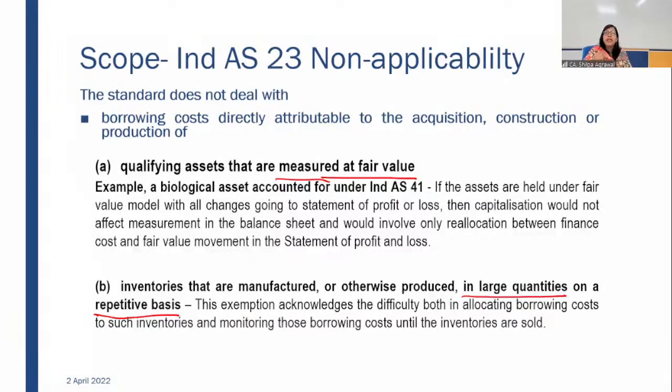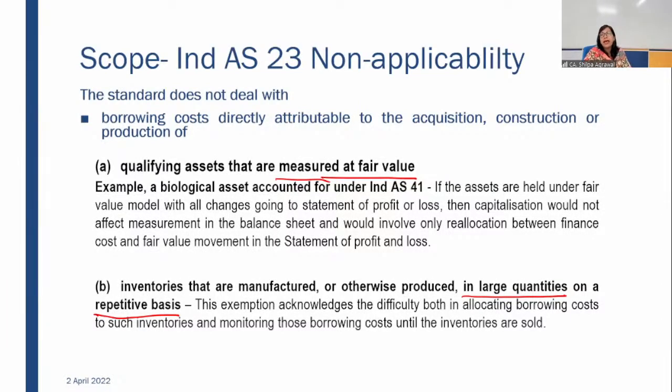So in that case, when they are allocating those funds for manufacturing of inventory, and that inventory is manufactured on regular basis, repetitive basis and in large quantities like your daily consumption item, then it is very difficult to identify for which item how much cost was incurred. There may be changes in the interest rate over the period. So allocation of that is quite difficult. So tracing them is difficult.